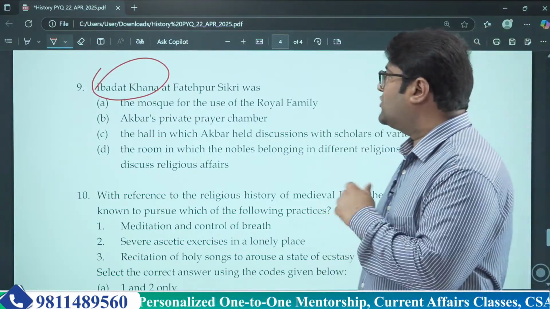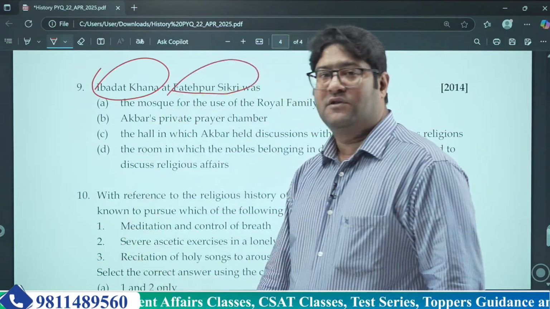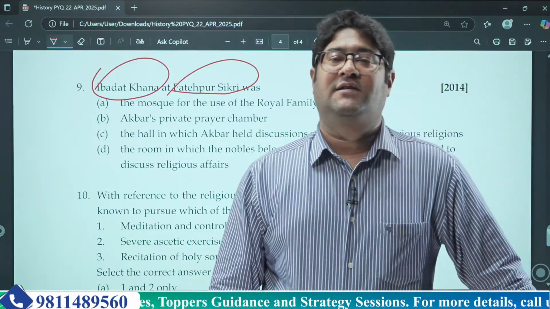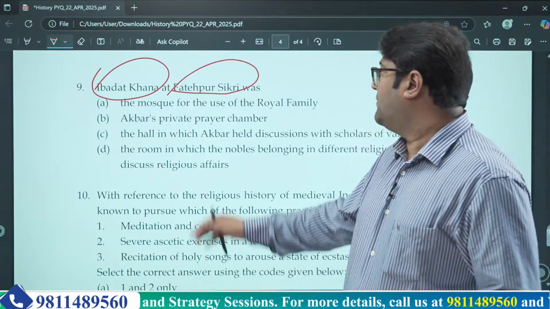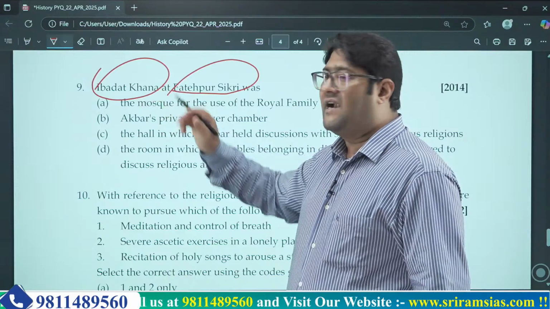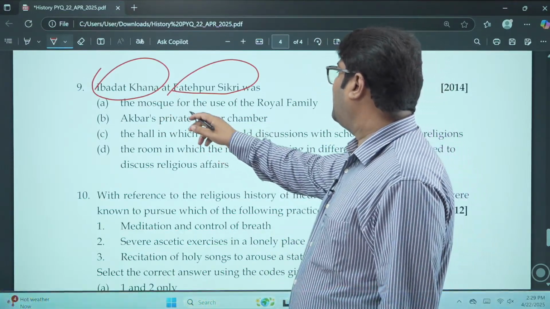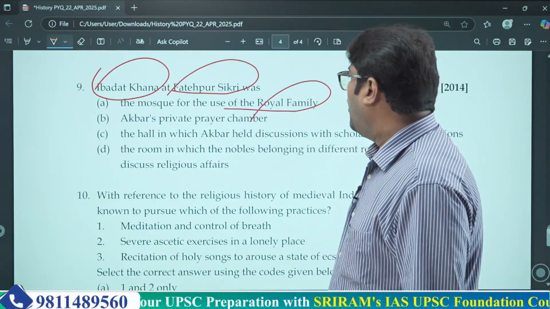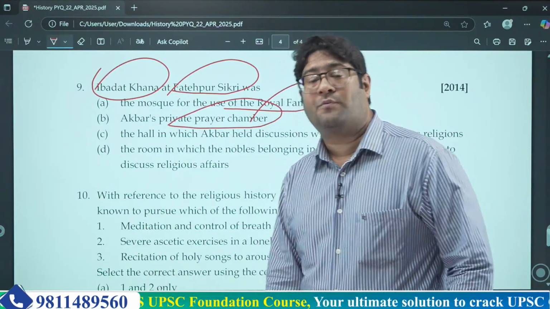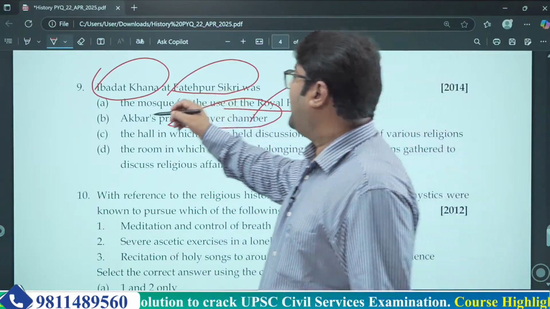Now, let's talk about Ibadat Khana at Fatehpur Sikri. Fatehpur Sikri was the fort built by Akbar for his own residence and for his court. So that's why Fatehpur Sikri is very much important, and this question is asking what Ibadat Khana stands for. The first option says a mosque for the use of the royal family, or the second says Akbar's private prayer chamber. Now see, try to understand how UPSC is trying to confuse you all. Ibadat means prayer.